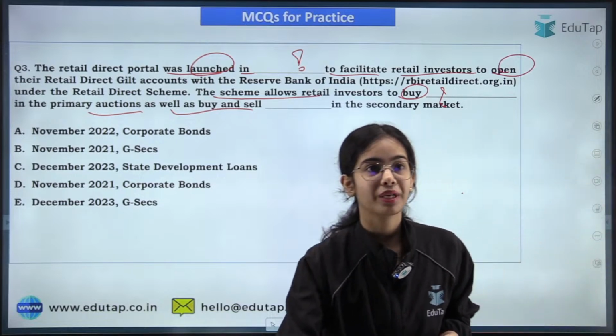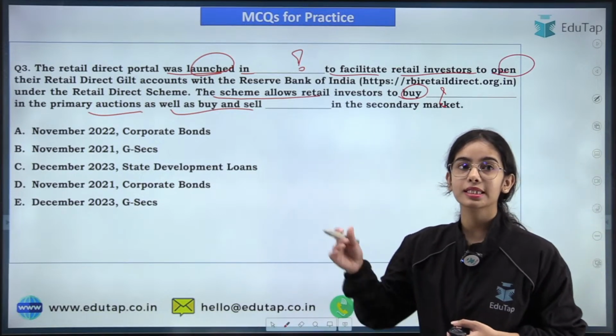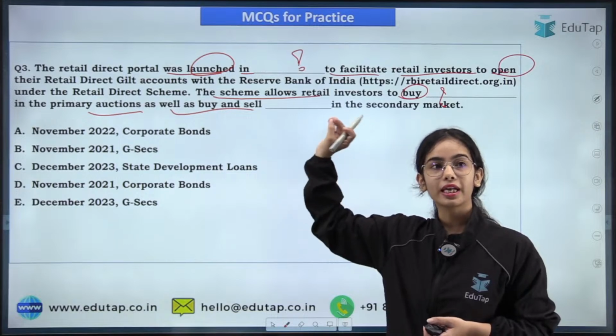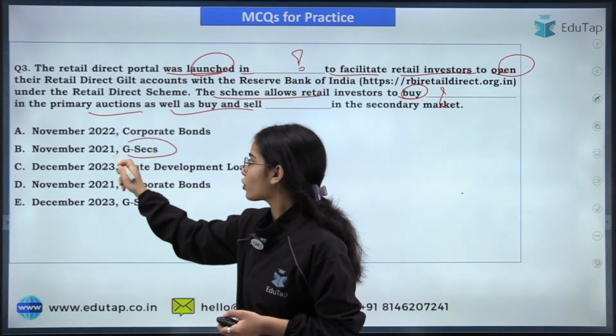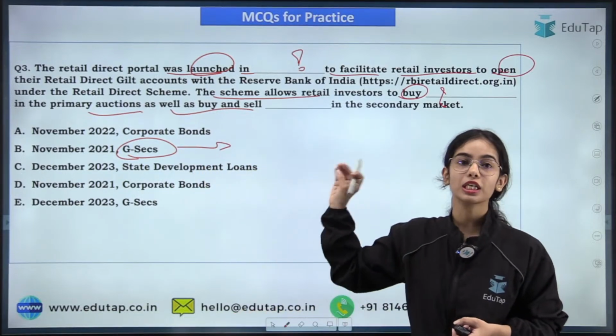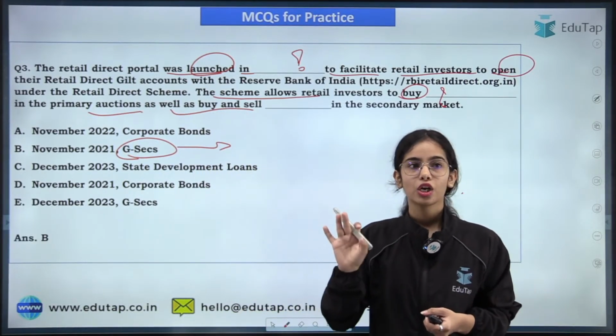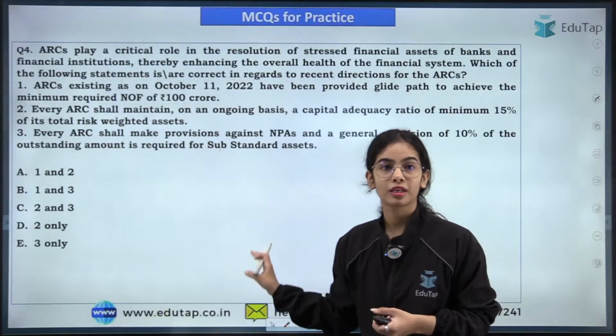So the answer here is B, that is, in November 2021 this scheme was launched. This Retail Direct Portal of the Reserve Bank of India was launched, and it is for the trading in government securities for retail investors. So this is the basic idea.